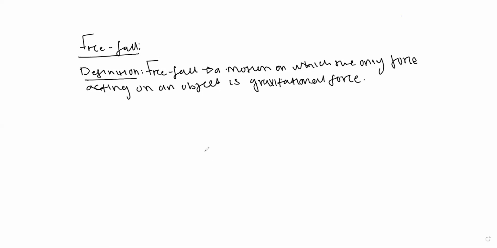What is a free fall? It is a situation where an object moves with no other force acting on it, and the only force acting is gravitational force. And gravitational force always pulls the object downwards. Then we have something called projectile.